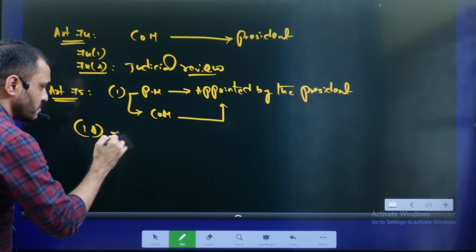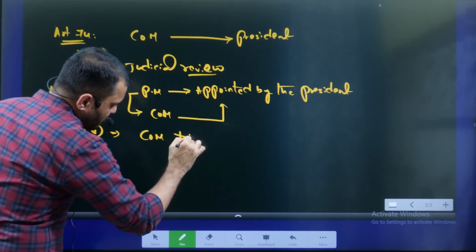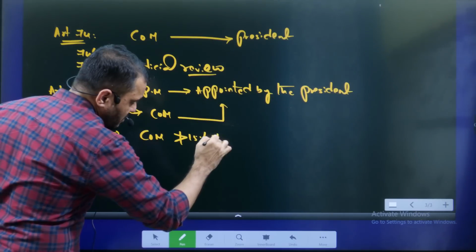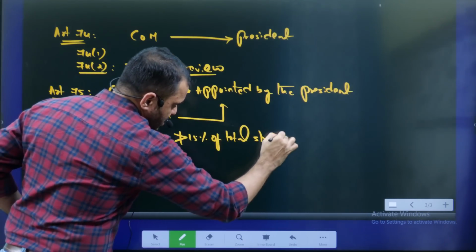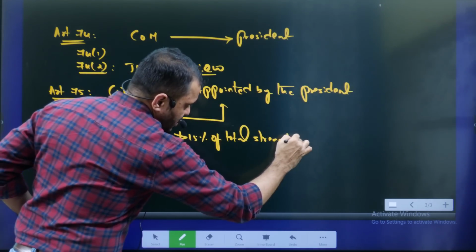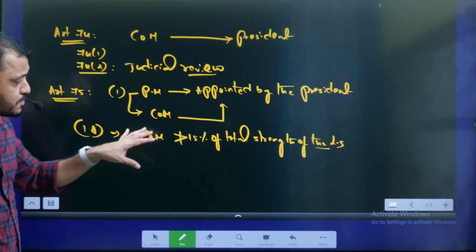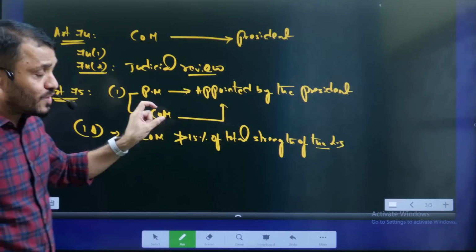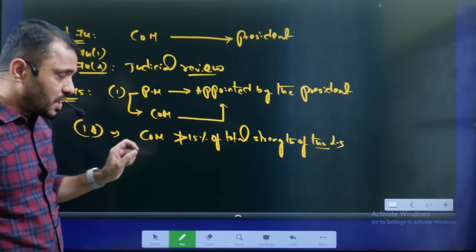Okay, fine. The second one, Article 75 1A. It says that the Council of Ministers should not be more than 15% of the total strength of the Lok Sabha. Why was this provision included? This provision was included to discourage defection between the parties.